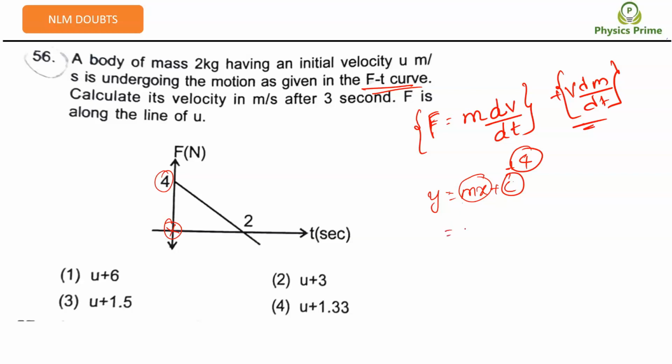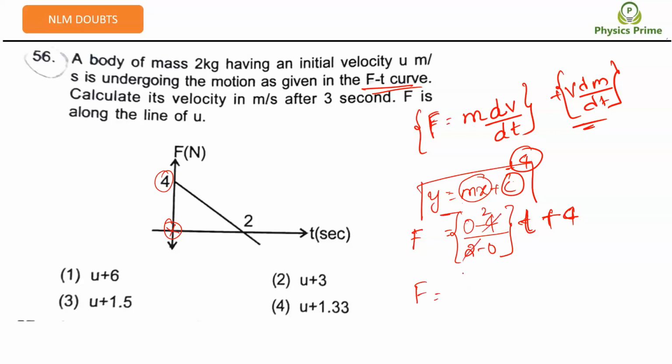Slope is y2 minus y1; a negative slope will come. What is the slope here? Slope is (0 minus 4) divided by (2 minus 0). Got it? Yes, sir. Can I write this as F is equal to slope into t plus 4, like in the y equal to mx plus c equation? So F is equal to minus 2t plus 4. Got it?